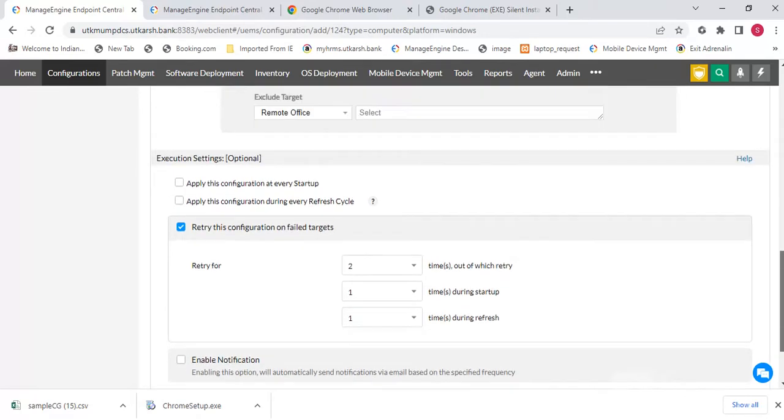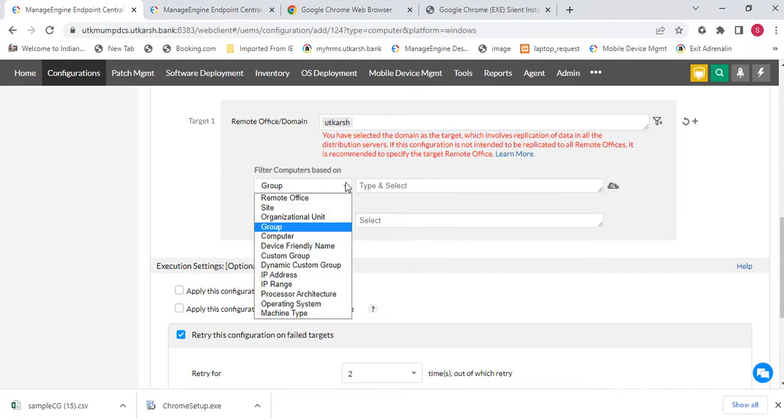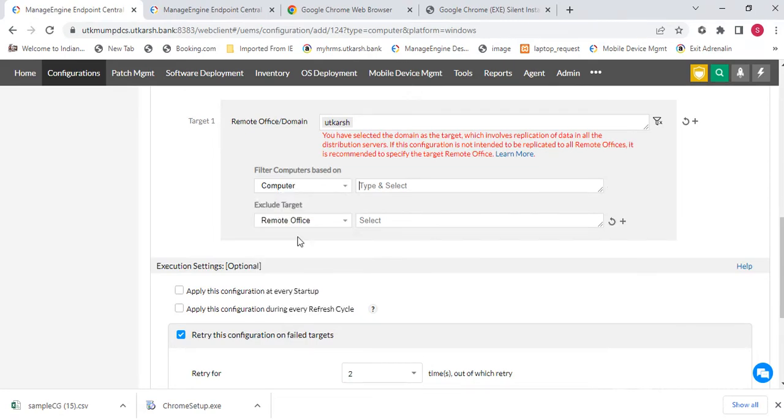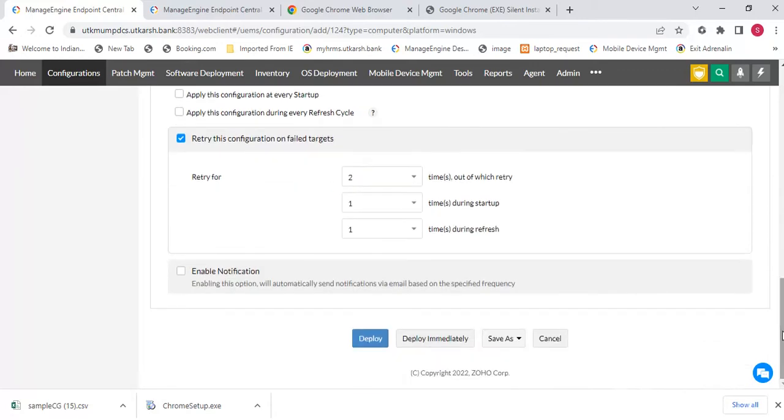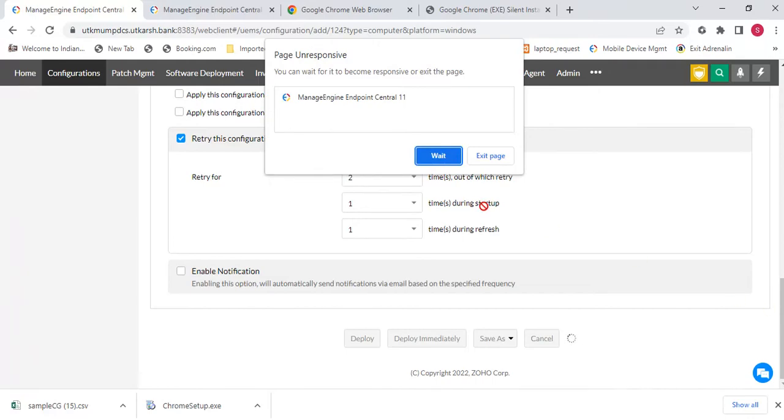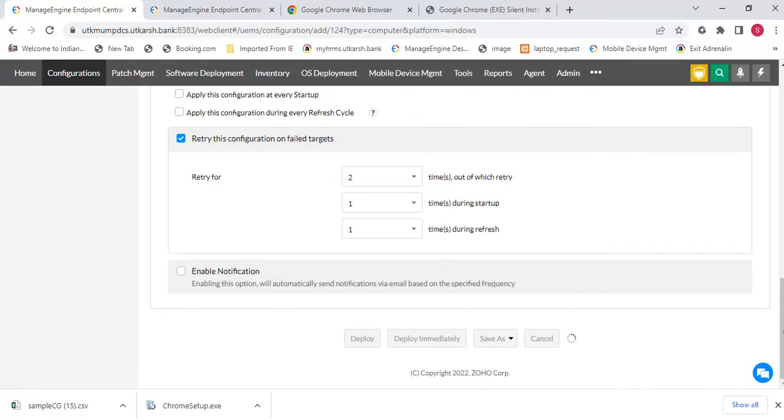Okay, right. So I will select my computer for your example of how the installation is done. Okay, and deploy immediately. My configuration is created and now it is ready to deploy as per my distribution machine. Synchronization to central server. Distribution server machine is downloading the package. After that it will be installed to my host name computer.